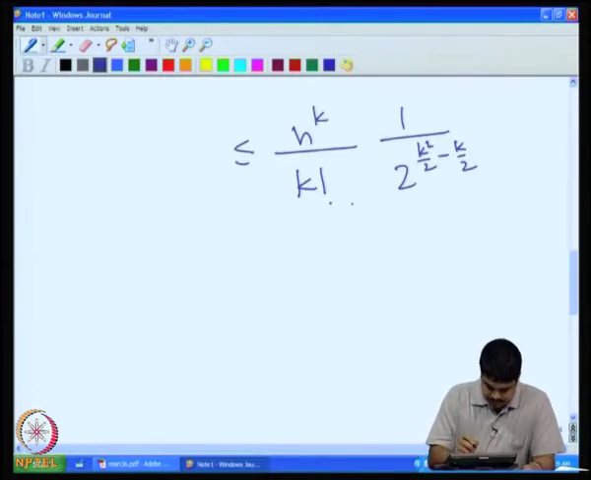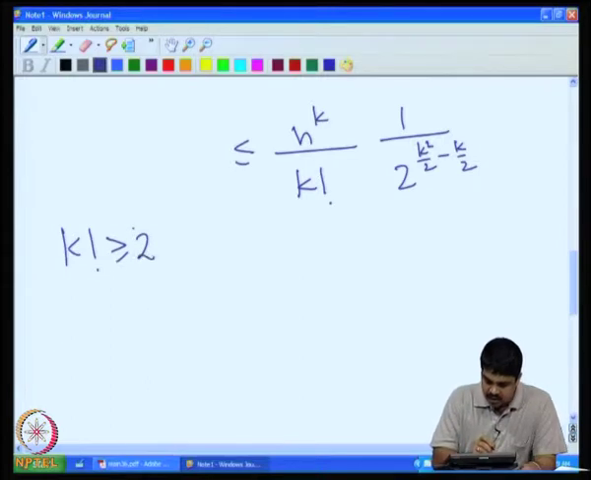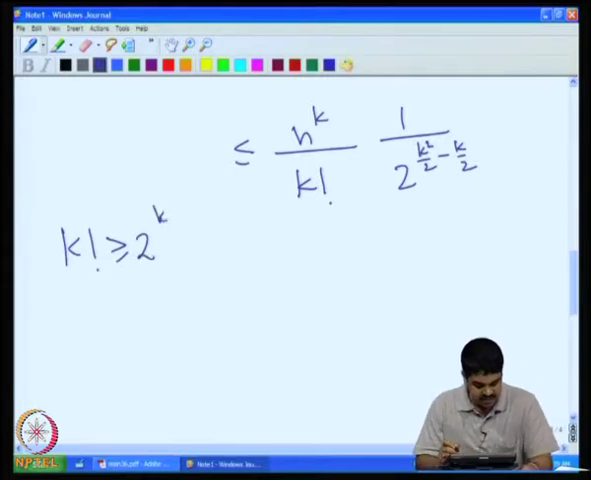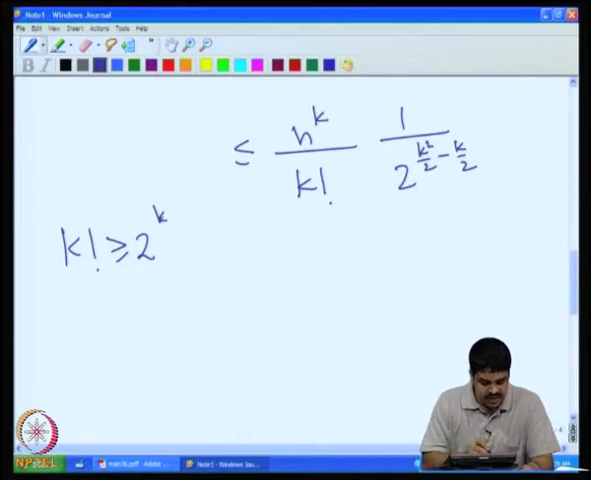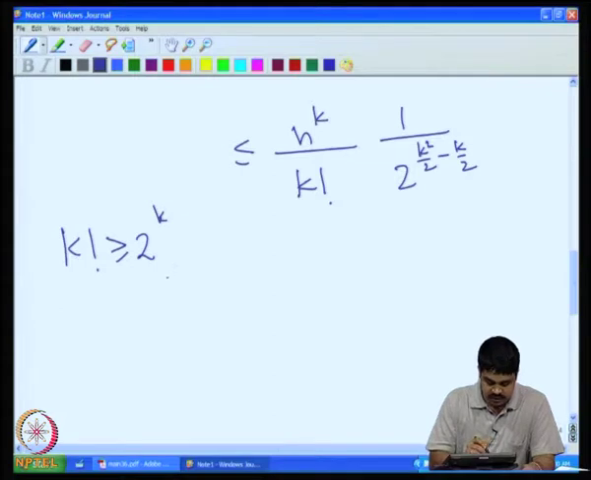Now, we know that k factorial is greater than or equal to 2 raised to k. Why is it true? Because for k equal to 1, 1 factorial is not greater than or equal to 2 raised to 1. And for k equal to 2, 2 factorial is 2, how can it be greater than or equal to